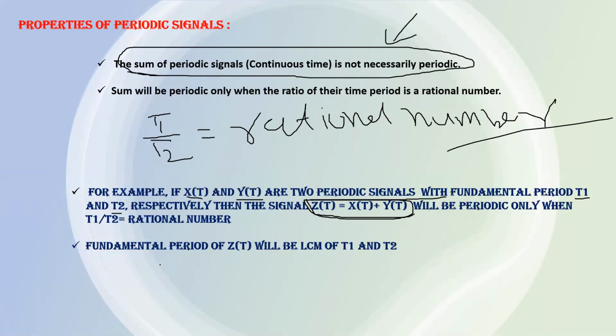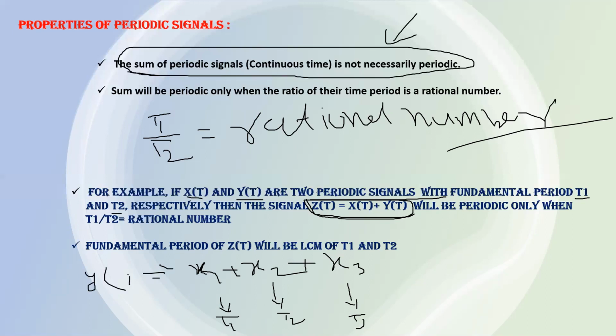Suppose three periodic signals, x1, x2, x3, with time periods T1, T2, and T3 are added together, then will the resultant signal y(t) be periodic?